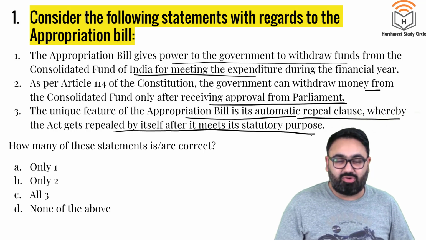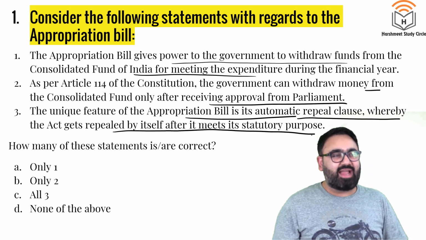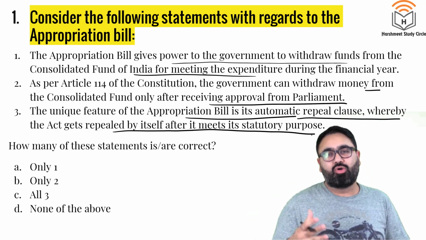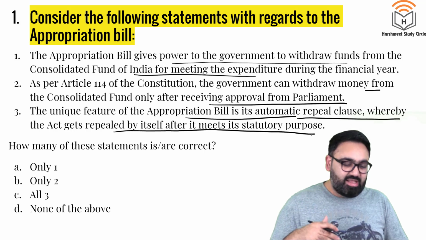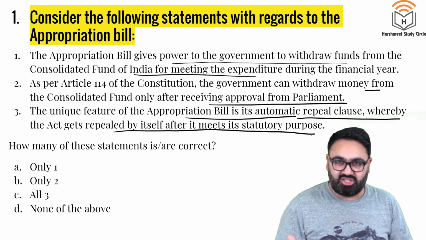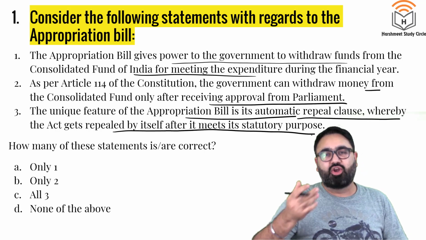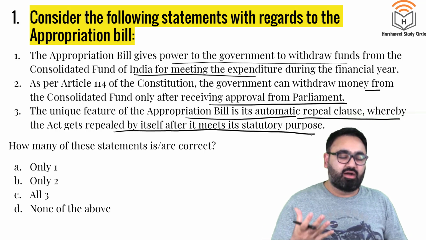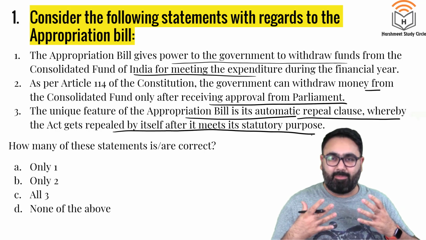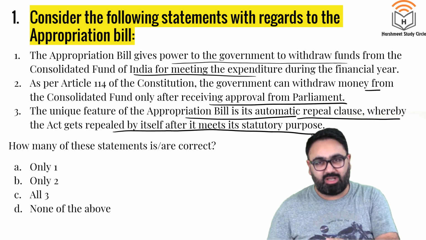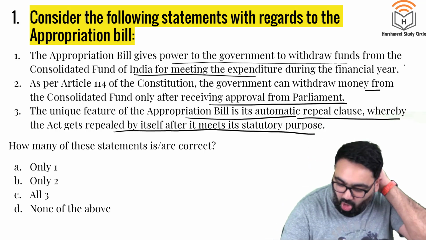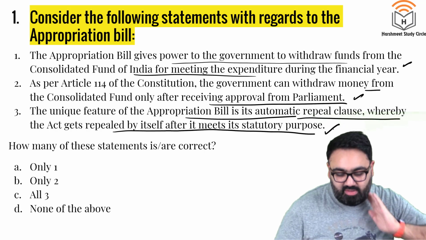Very interesting question. Appropriation bill is kind of a bank check. So when you have to withdraw money from the bank, you go and present a check and the money is given. Similarly, after the government introduces and presents the budget, now that they have to withdraw the money to start using that money in their government schemes, etc., they have to prepare the appropriation bill. It has to pass in the Lok Sabha. Only when it is passed, then they can withdraw the money. In that aspect, all these three are correct.